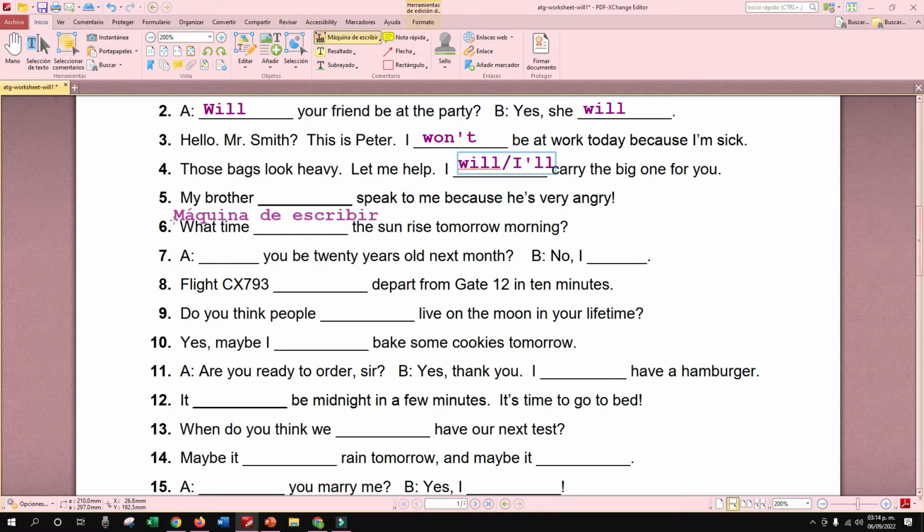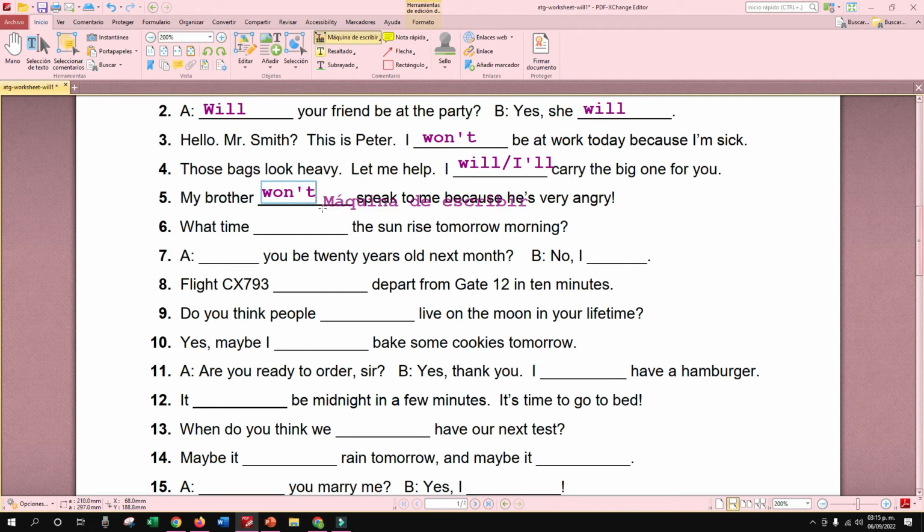My brother won't speak to me because he's very angry. He's angry with me, so he's not going to speak with me. So, won't speak to me because he's very, very angry, right? Nice. What about number 6? What time will the sun rise tomorrow morning?